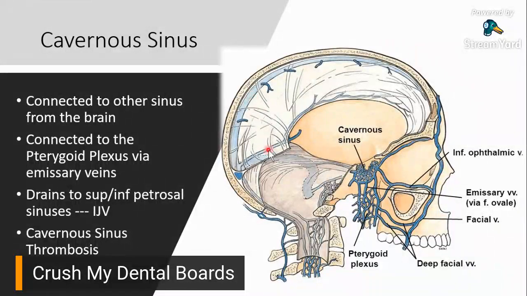But if you would take a look at this picture right here, we can also see that the cavernous sinus, ito, is connected to so many other things. Okay? So, the cavernous sinus is connected to other sinuses from the brain. Ano yung mga sinus na yun galing sa brain? Ito yung kanina, the superior sagittal sinus. You have your inferior sagittal sinus.